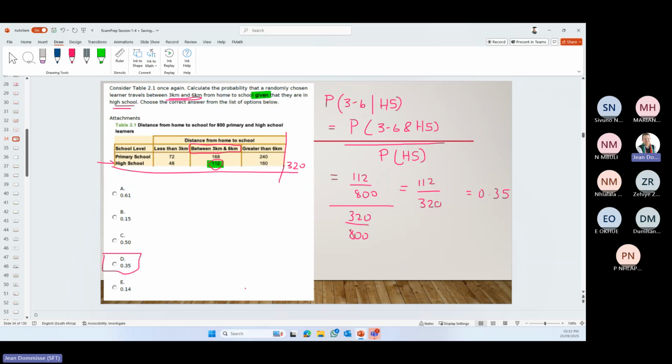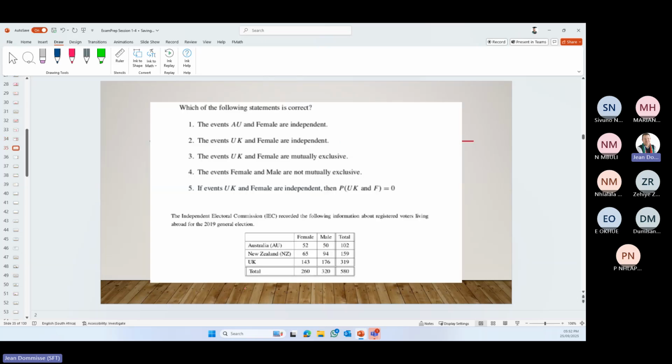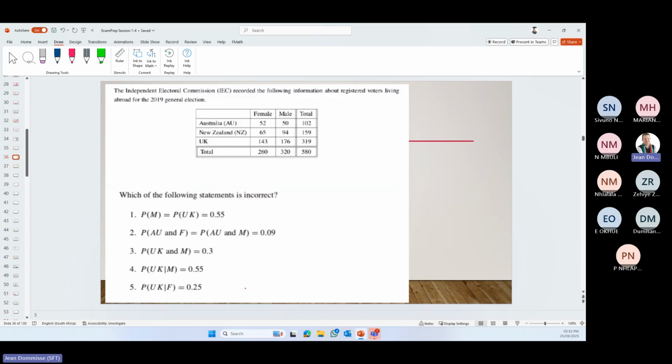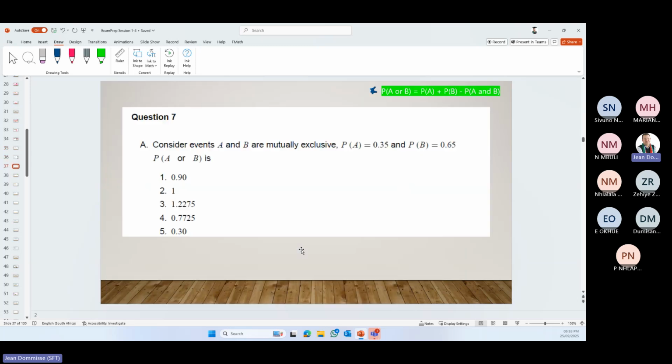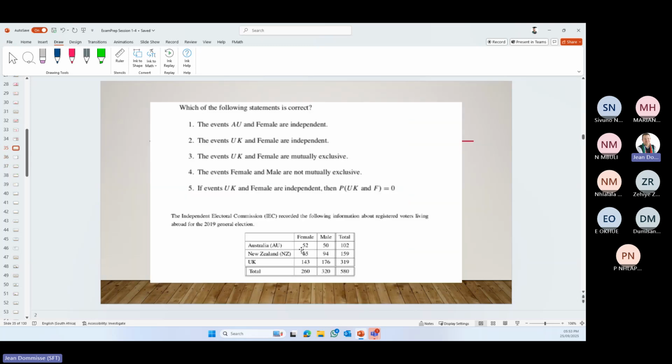You can actually, as practice, go to any data table and write down a few things for yourself. So you can definitely see one data set can be used for a lot of different questions. We have the same data set here that we're going to have in the next question.